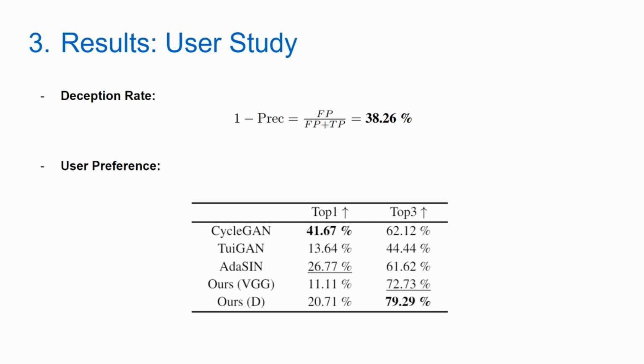The top one score measures how often the model outputs were marked as best result, while the top 3 score indicates how often the model output made it into either first, second, or third place. Outputs looked exceptionally well for certain models in particular cases, which caused a high top 1 score. However, these models may not perform as well in the general case. We hope that the top 3 score more clearly indicates how well the model performs in a general setting.